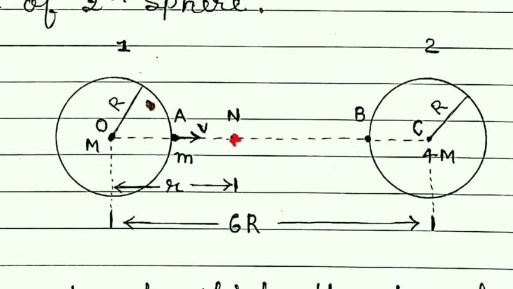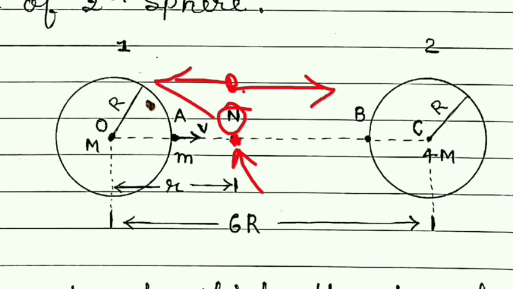But we can get a point N, which is called a null point, where the force acting on that particle due to the second sphere will be equal to the force acting on that particle due to the first sphere, that is F2 and F1 will be equal at this point.